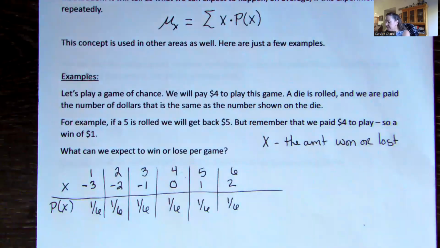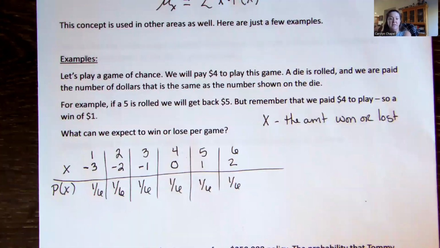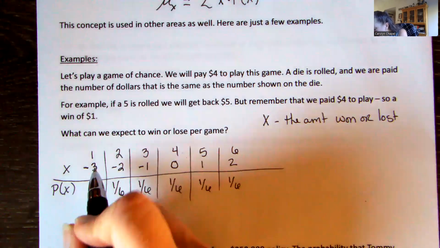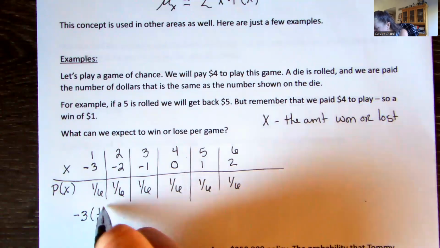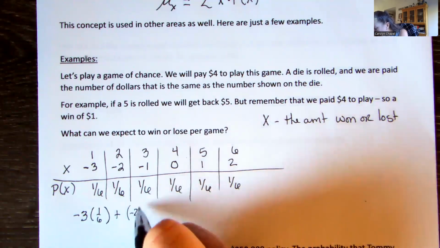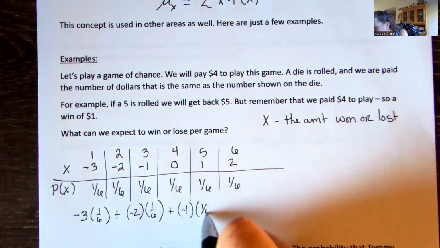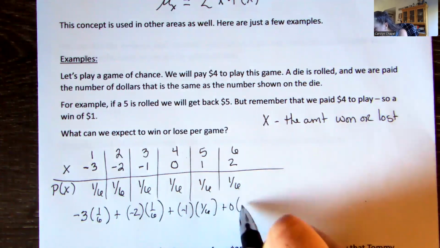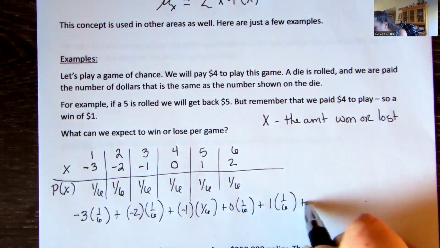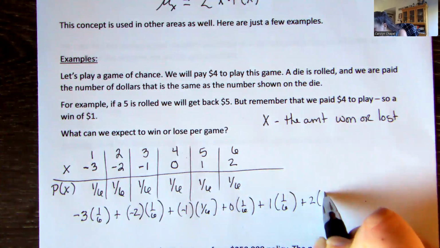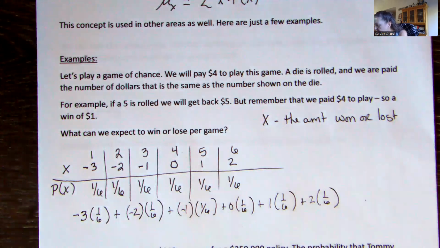Okay, and so now our expected value, what we can expect to win or lose per game, or the average of this game, the mean of this game, we will take our X value and multiply it by its corresponding probability, and we will add all of those up. And yes, we can do this on a calculator. I'm going to do this longhand in fraction form just because a lot of this will cancel. It's kind of a nice problem here.